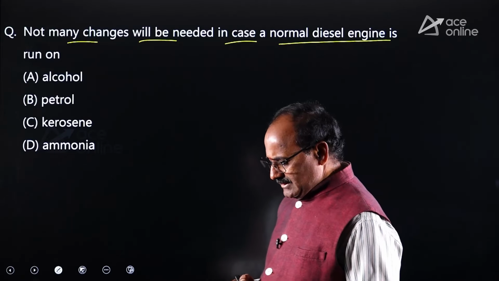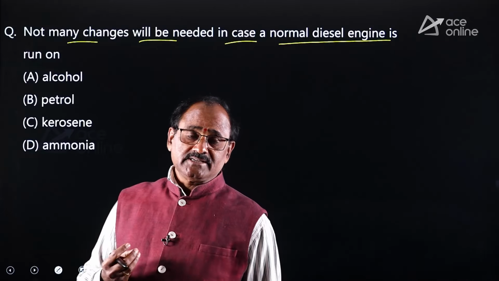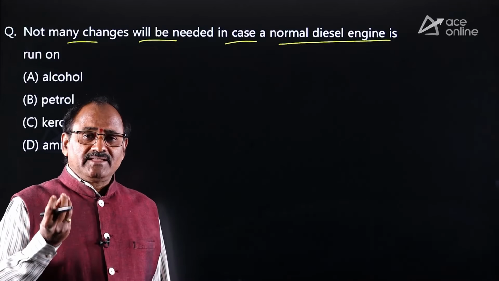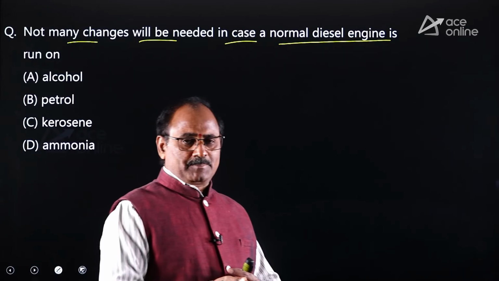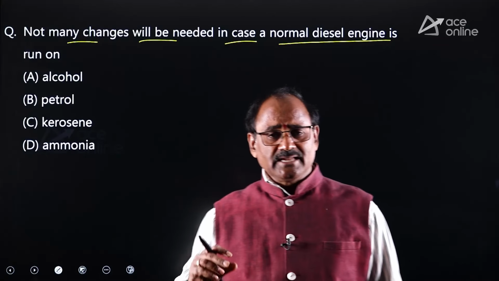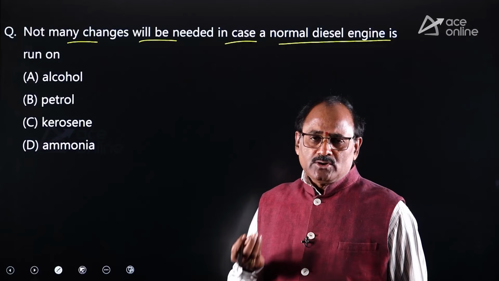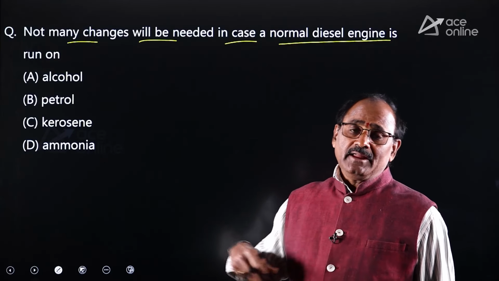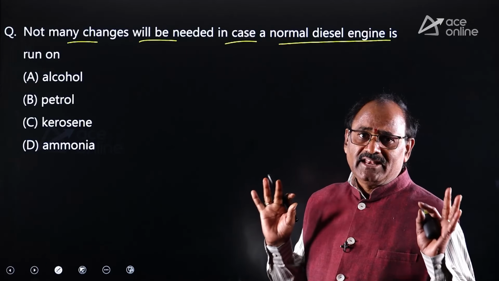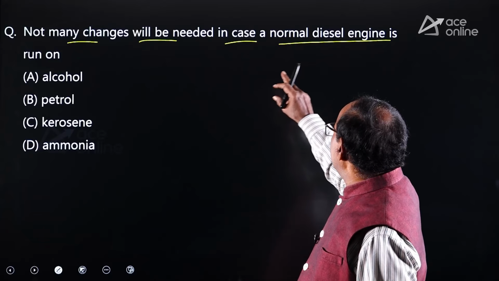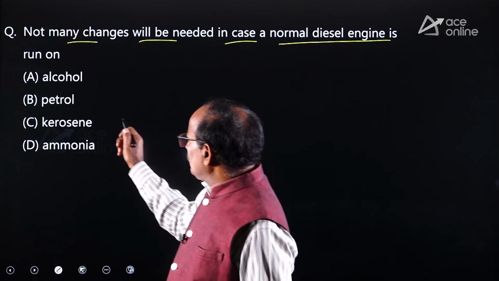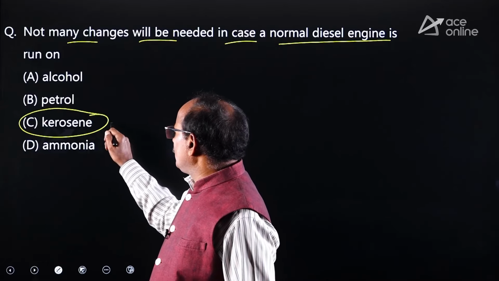In villages, in olden days, my father was using kerosene for the diesel engine for lifting water from the big well for agriculture. That means even if I use kerosene for the diesel engine, it can work properly without much trouble. That means not many changes will be needed in case of a normal diesel engine, even if I use kerosene as the fuel.